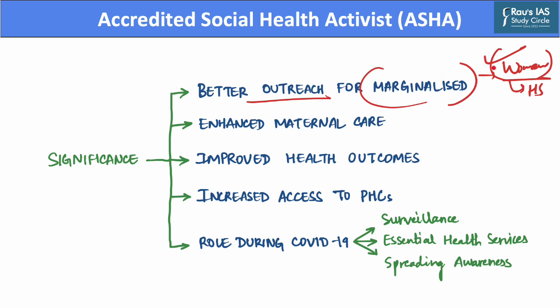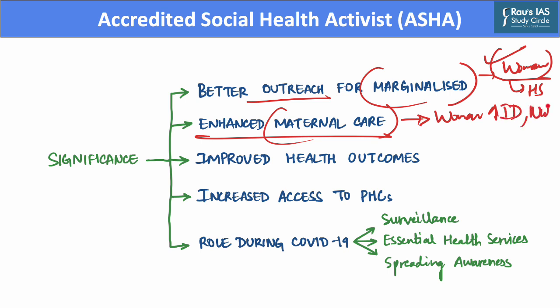And this provision of health services for women has enhanced the level of maternal care that exists in Indian society, as it has improved access to health services for women, which has led to improved institutionalized delivery, improved nutrition, as well as improved health for their children.